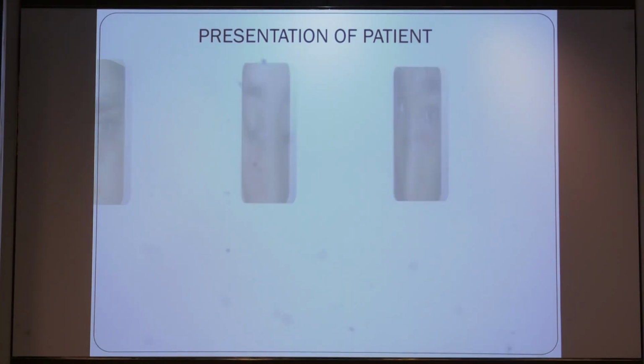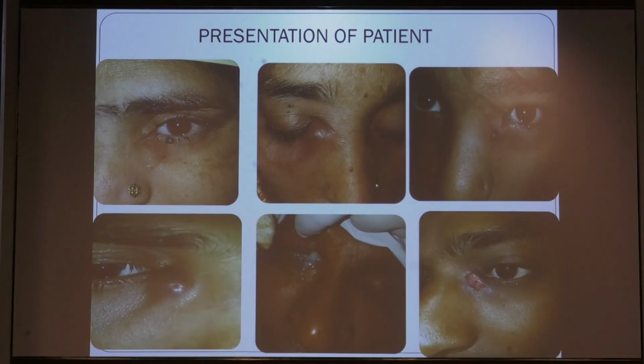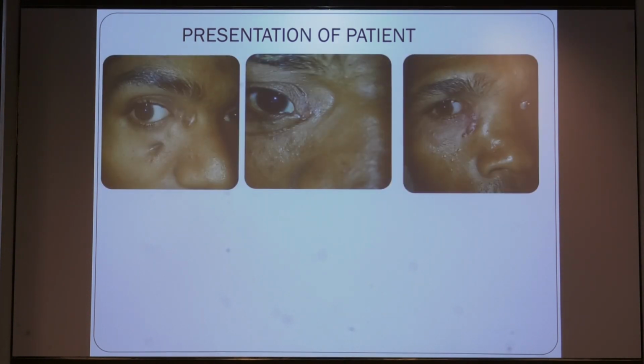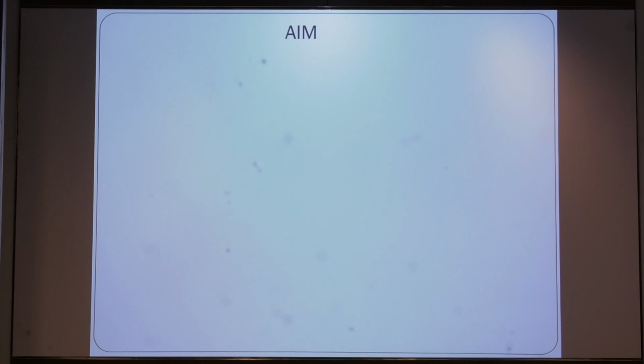Some patients in the younger age group present with tearing, swelling, and mucus and mucopus discharge. Some patients come to us with post-operative blockage of the nasolacrimal passage. And in the older age group, some patients may present with cystic swelling mimicking a sac lesion. It may be another lesion other than a sac lesion. So it is very important to diagnose.